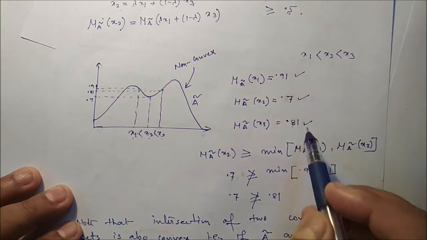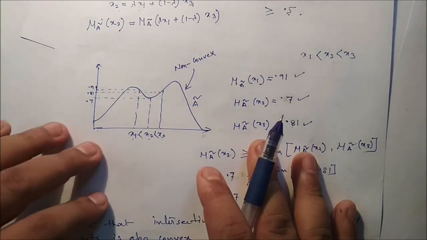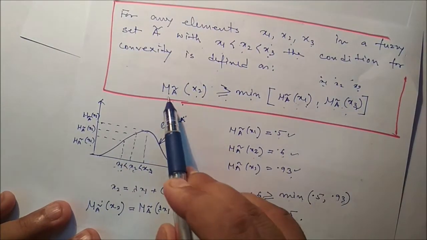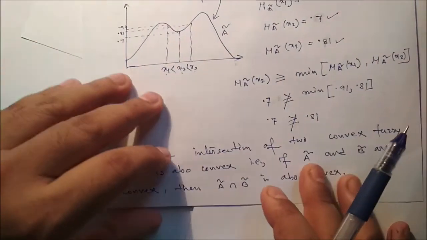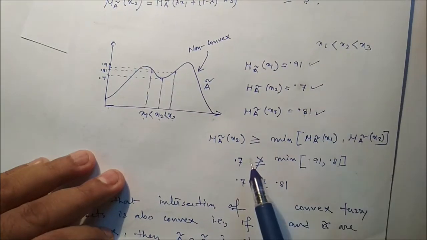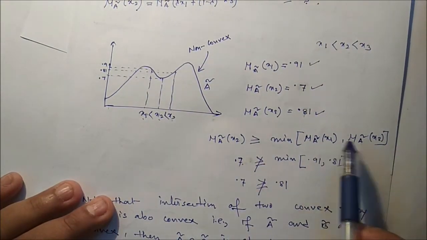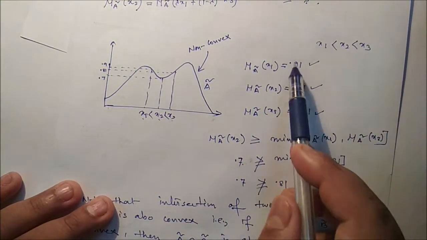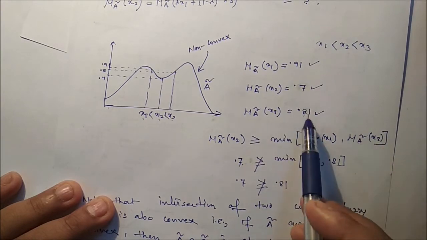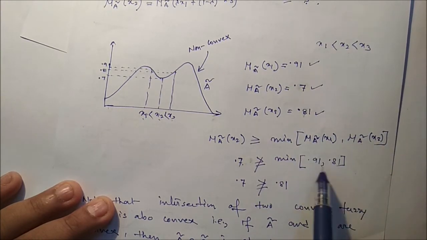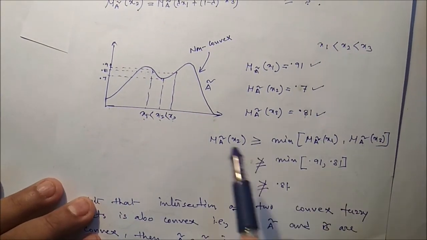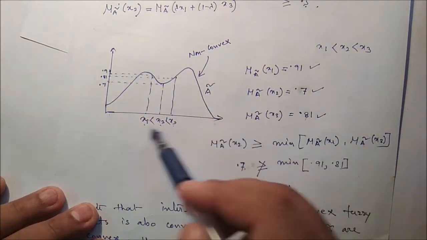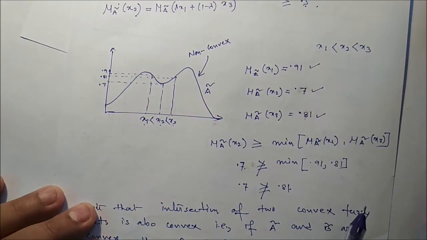According to the formula, mu A(x2) should be greater than or equal to the minimum of these two. mu A(x2) is 0.7, and for the other two, mu A(x1) is 0.91 and mu A(x3) is 0.81. So the minimum is 0.81, but this condition is not true. That means we can say this is non-convex, or it is not a convex fuzzy set.